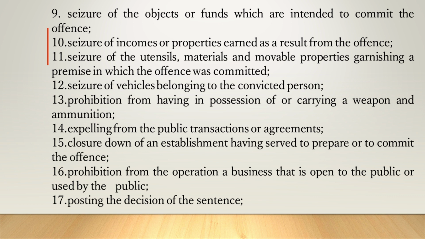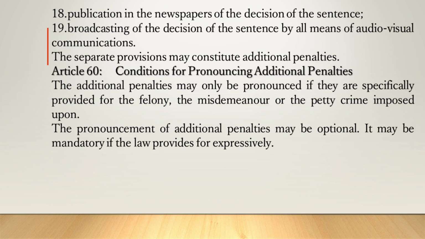Closure of an establishment having served to prepare or to commit the offence, 16. Prohibition from the operation of business that is open to the public or used by the public, 17. Posting the decision of the sentence, 18. Publication in the newspapers of the decision of the sentence, 19. Broadcasting of the decision of the sentence, by all means of audiovisual communications. The separate provisions may constitute additional penalties.